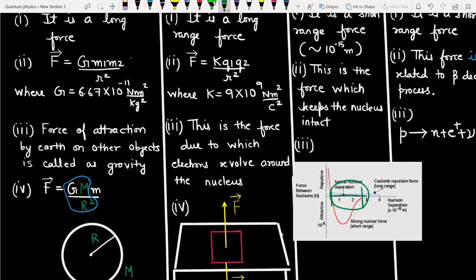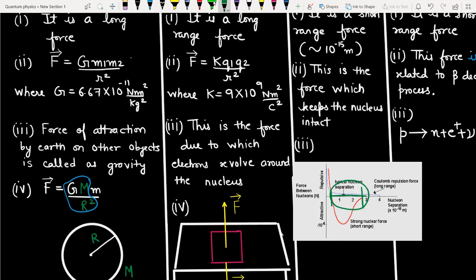This is in the attractive region. You might see this is very, very strong as compared to the Coulombic repulsion, as is evident from the graph itself. But you see that this force dies down as you approach 3 femtometers or 4 femtometers. So it's a very short range force. It exists in the order of a few femtometers, 2 or 3 femtometers.